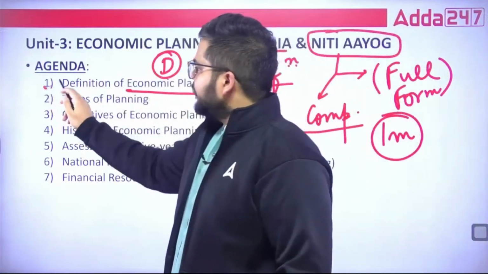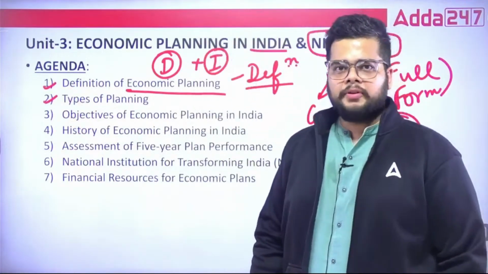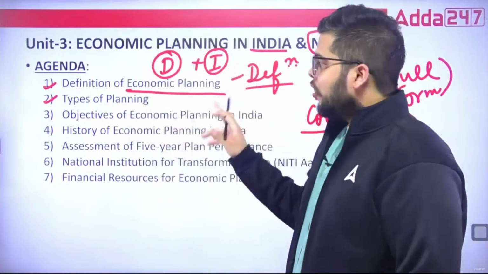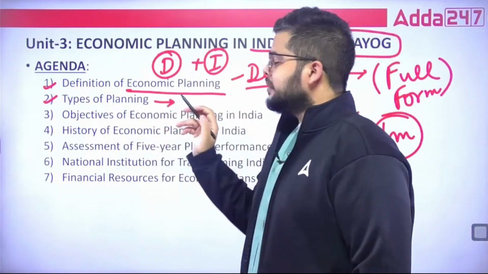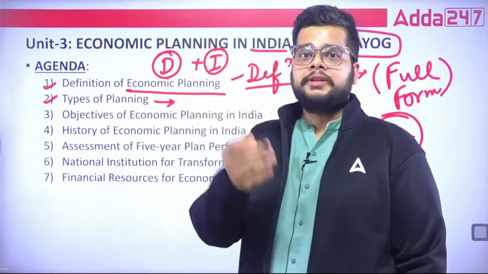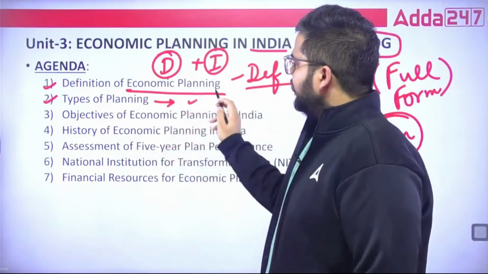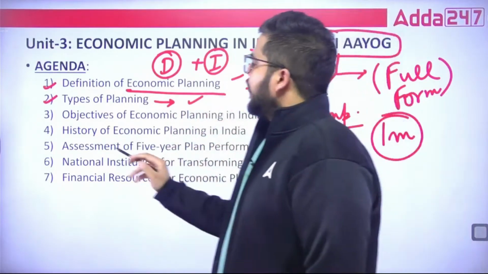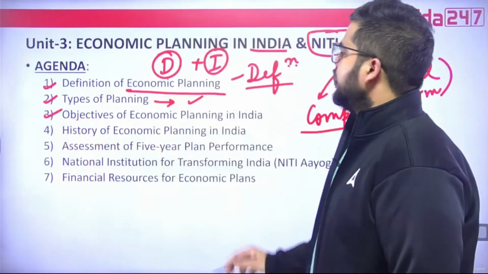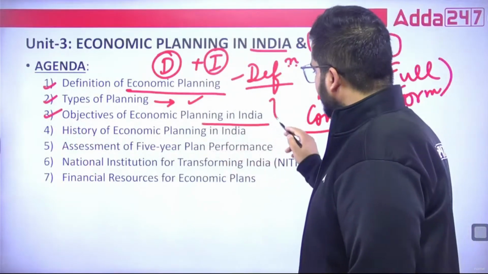Next is the types of planning. There are basically 2 types of plans. We will be seeing them. And along with that, not only the types, you must remember who promulgated which type of plan. So the country names are very, very important here. After that, we'll be switching our focus towards the objective of economic planning in India.